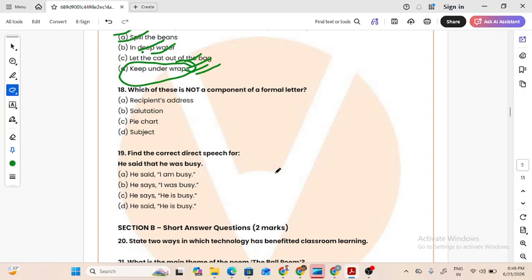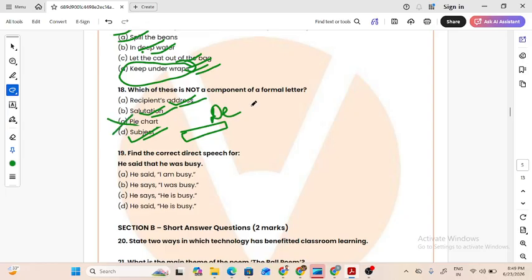Which of these is not a component of a formal address? Recipient address, yes, you'll have to mention किसको letter जा रहा है. Salutation is dear ma'am, dear sir, whatever, which has to be there. Subject line is very important because it tells the content of the letter briefly.